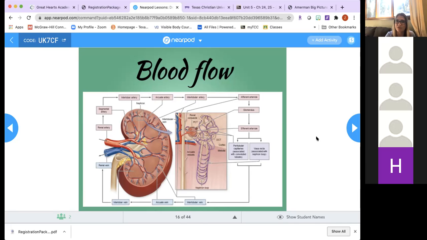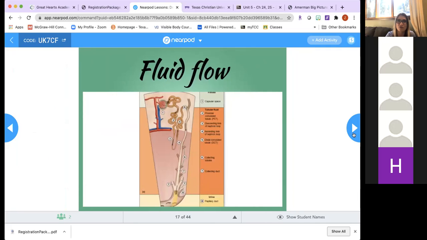So that's blood flow. But there's another thing that we have to talk about when we talk about kidney, and that's flow of fluid, which I've already talked about in sections, but we didn't quite put it all together. As the blood flows through the glomerulus, we said that fluid will filter out. This fluid is plasma without the proteins. It's like your blood plasma, but not the proteins.